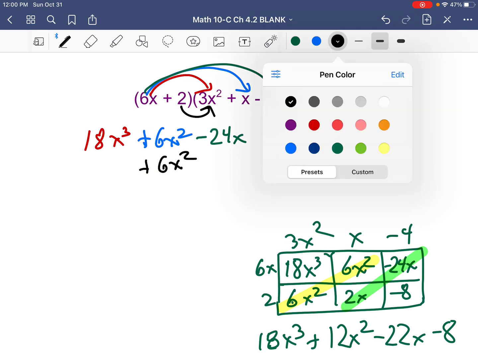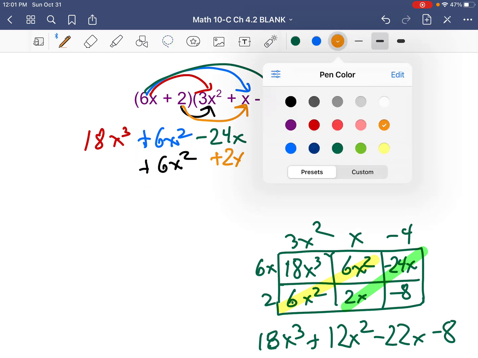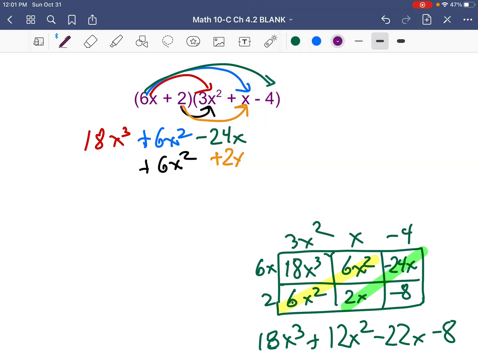And note how I'm writing common terms one under the other. 2 times x is plus 2x. Notice how I'm writing it in columns. So all of my x squareds are in one column, all my x's are in another column. Makes it easier to add. And what haven't I used? Purple. Minus 2 times minus 4 is minus 8.